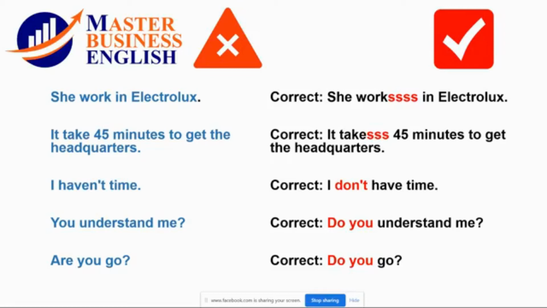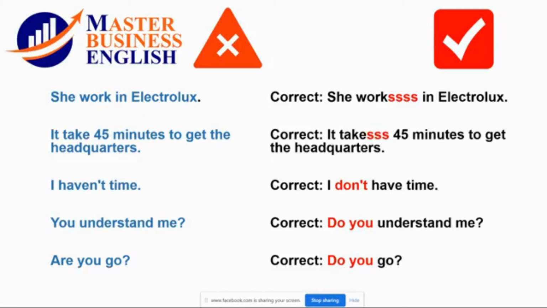The next question: "Are you go?" What's that? Here, the structure seems okay, but unfortunately in present simple, the auxiliary of the verb go in a question is do, not the verb are.